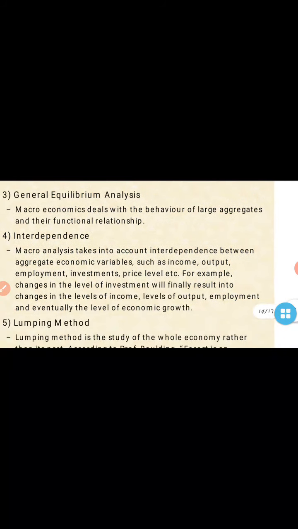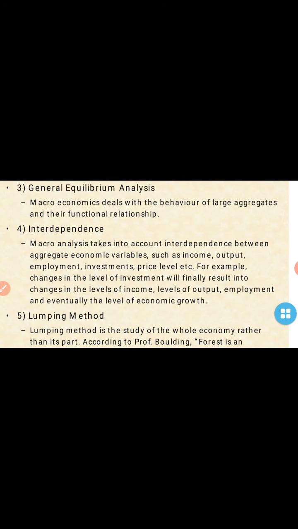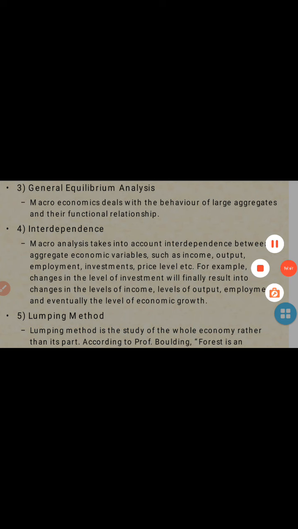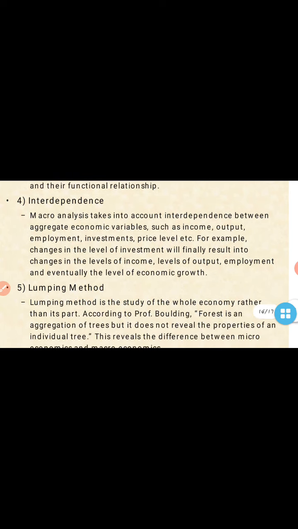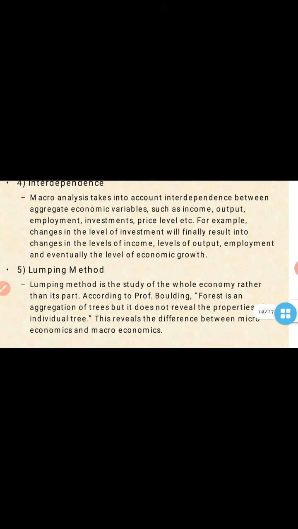And the fourth is interdependence. Now what is interdependence in macroeconomics? Macroeconomic analysis takes into account the interdependence between aggregate economic variables such as income, output, employment, investment, price level, etc. For example, changes in the level of investment will finally result in changes in the levels of income, output, employment, and eventually the level of economic growth. Okay, so all these things are included in interdependence.